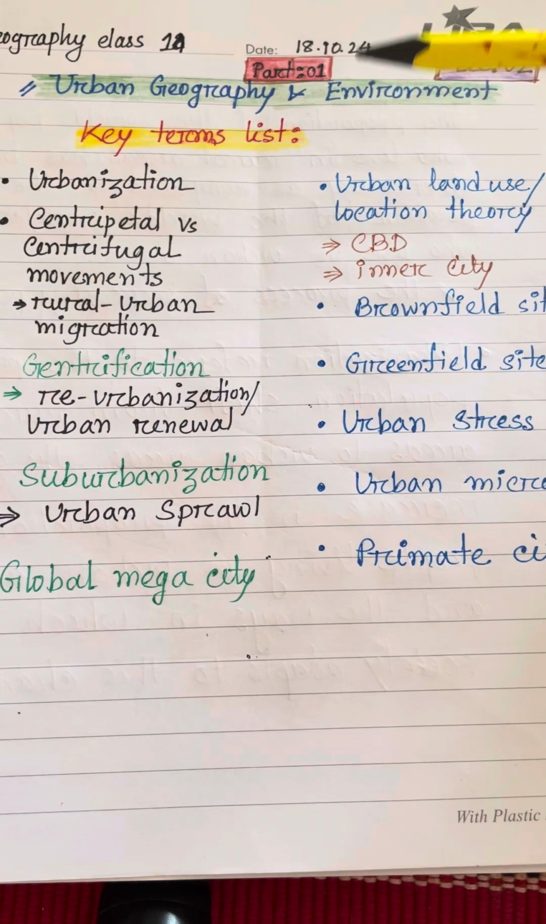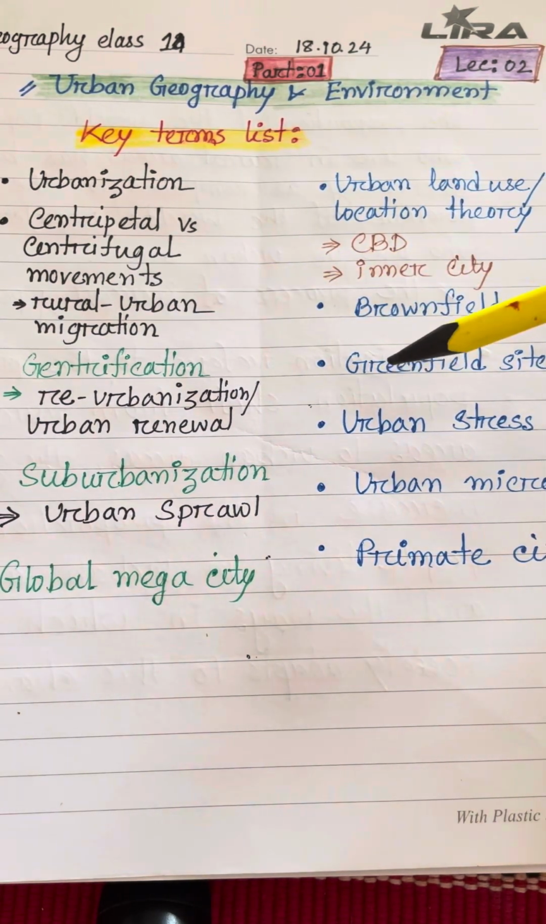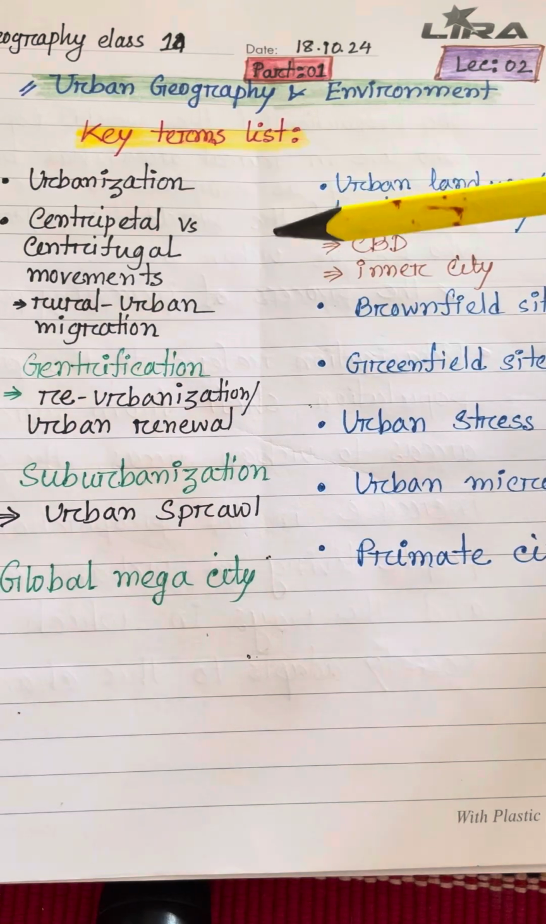Today we will discuss some key terms list about urban geography and environment. Here we can see some topics of urban geography, important topics, actually the basic topics of urban geography.